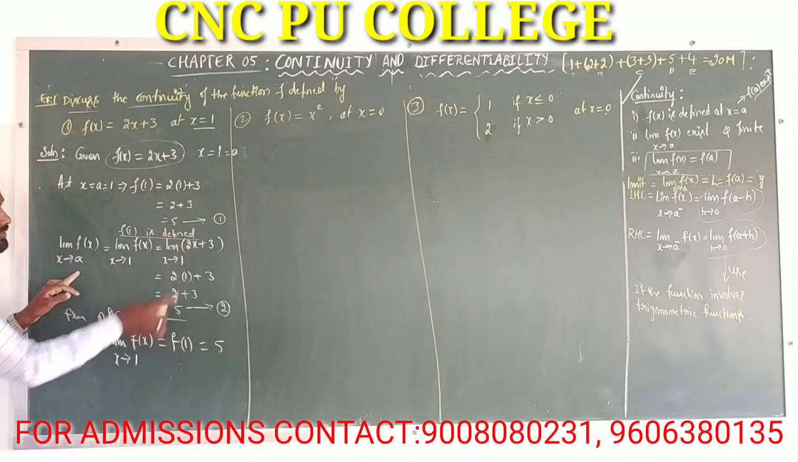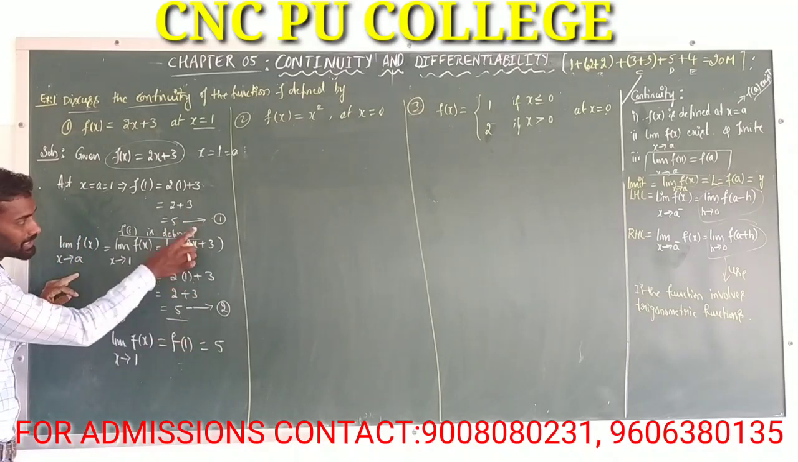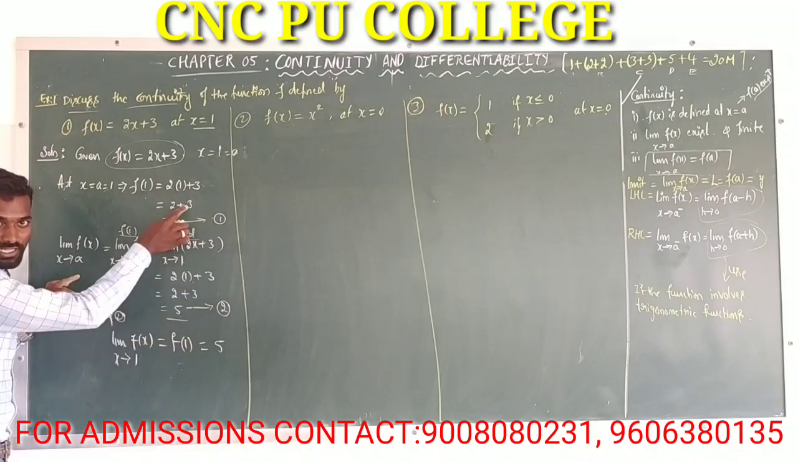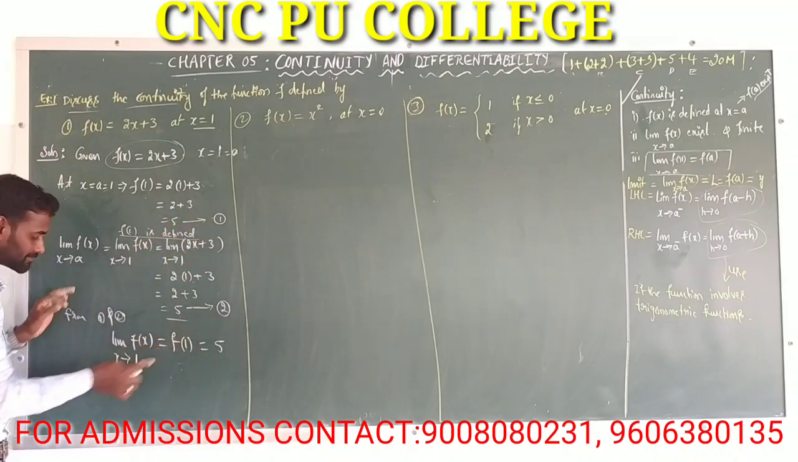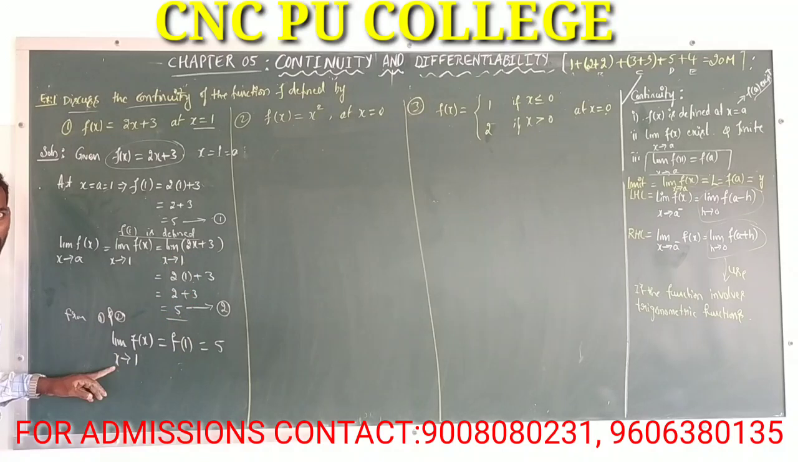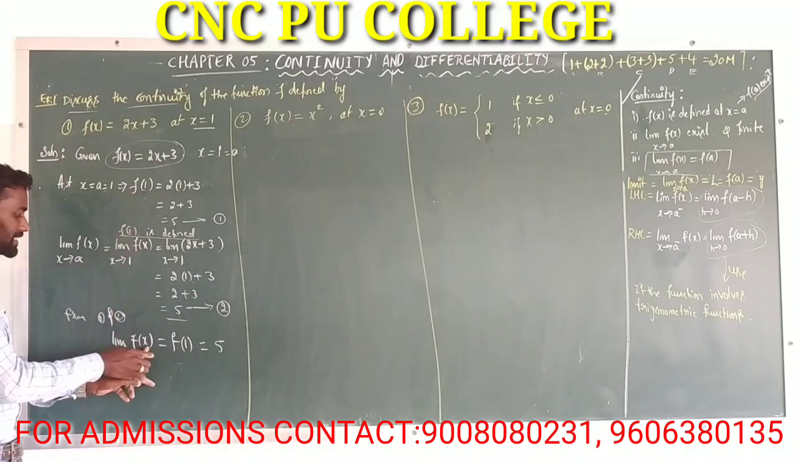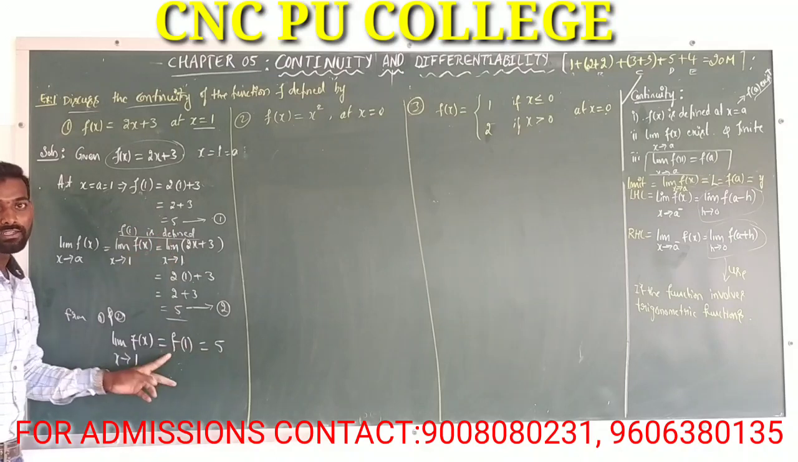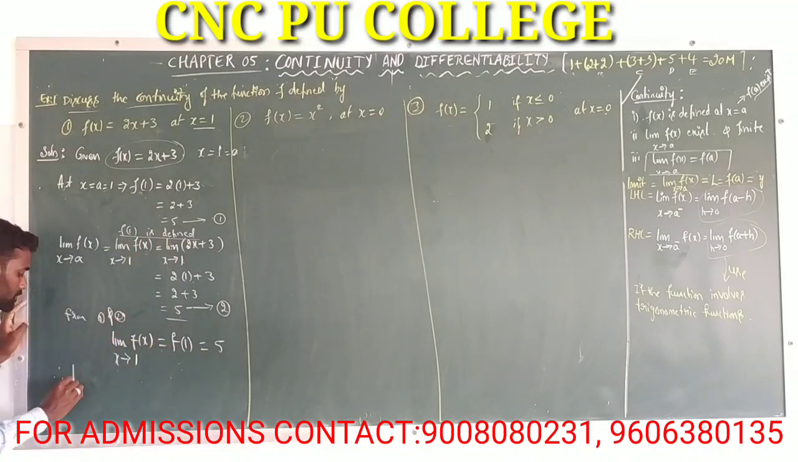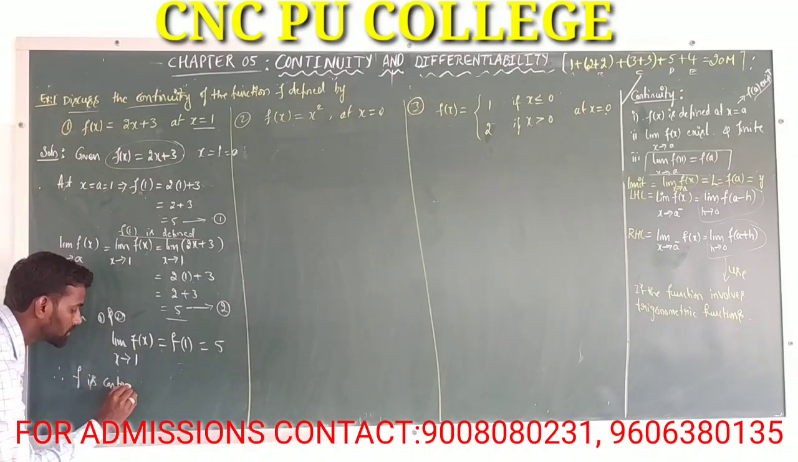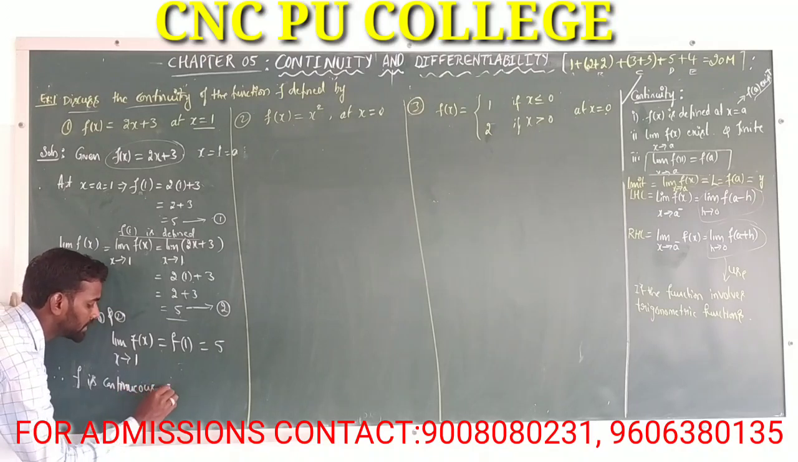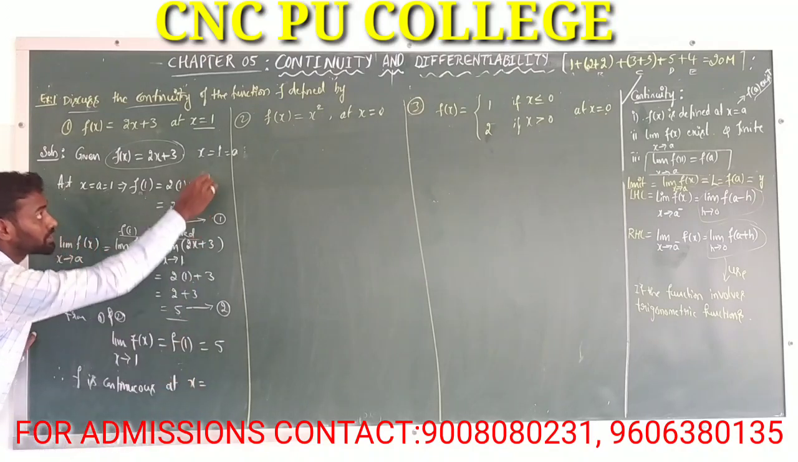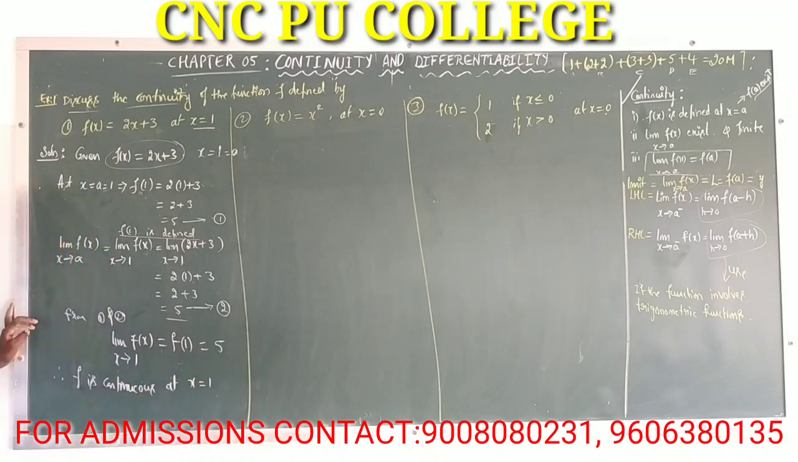And the third condition is what? The first two values are equal. Here, the first value is 5. The second value is equal to what? 5. That means the first two are equal. That means the limit of f of x as x tends to 1 is equal to f of 1, that's equal to 5. Therefore, f is continuous at x is equal to 1.